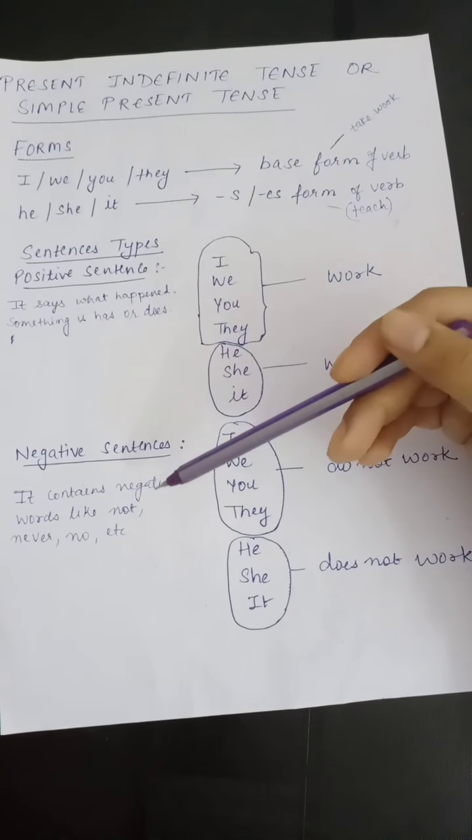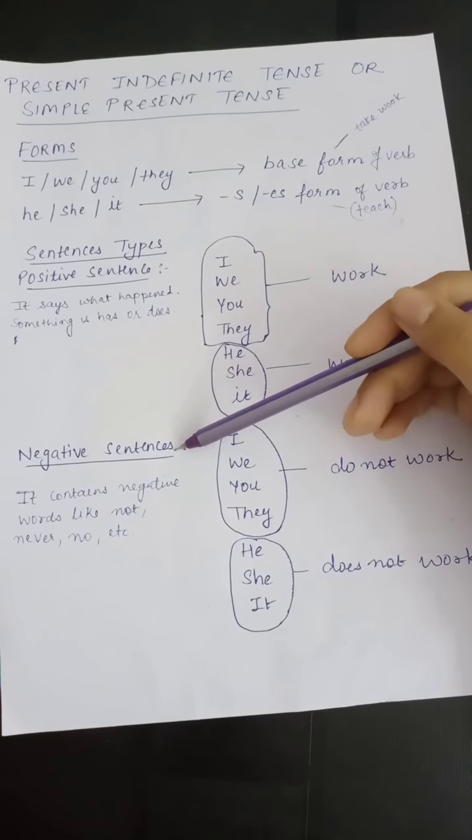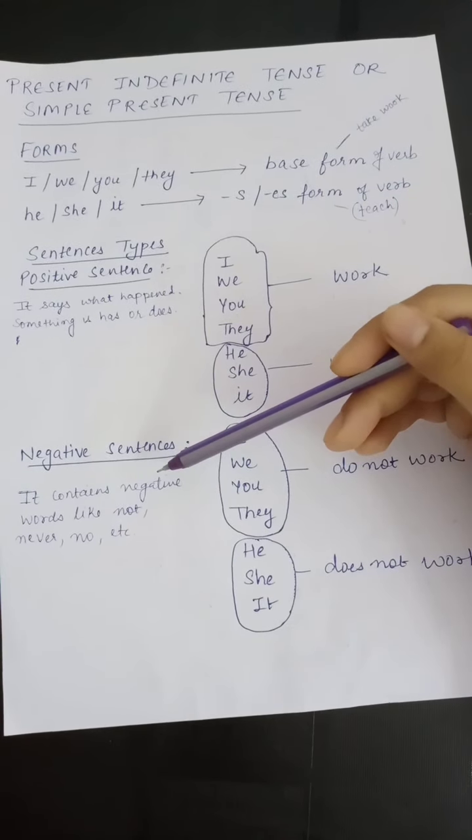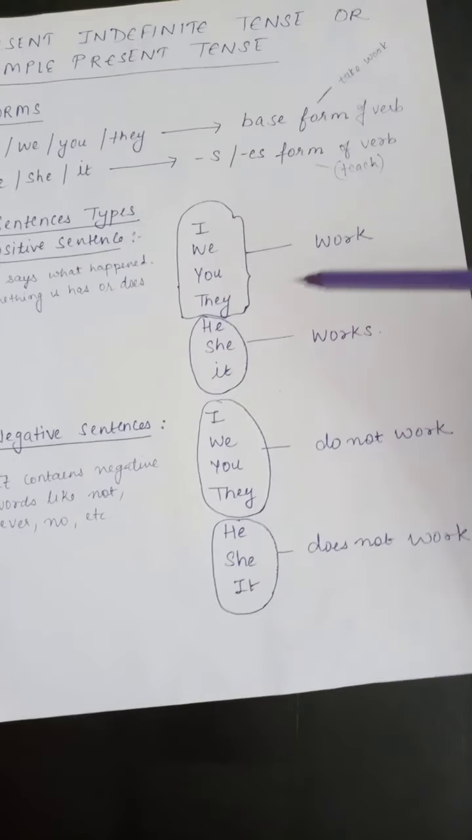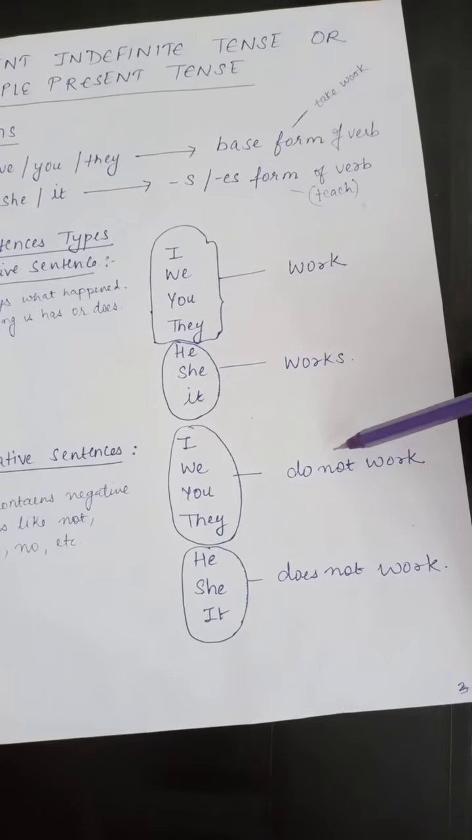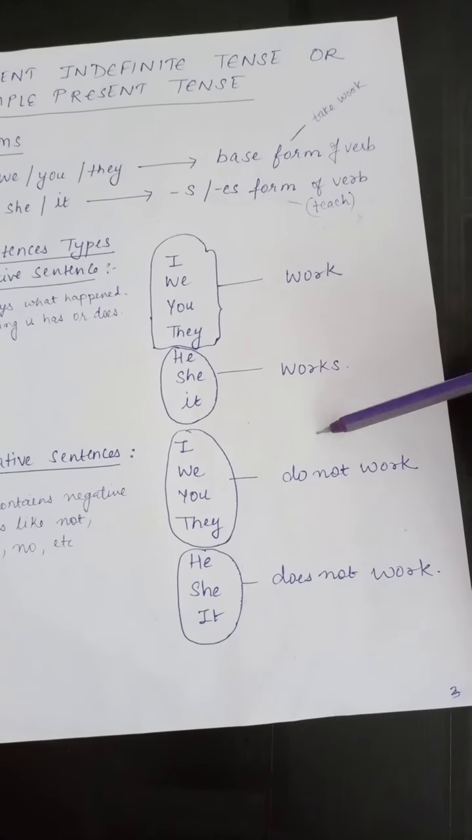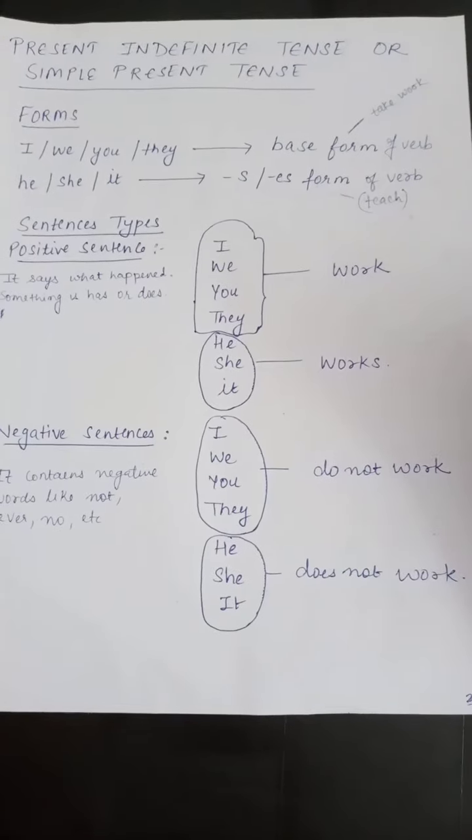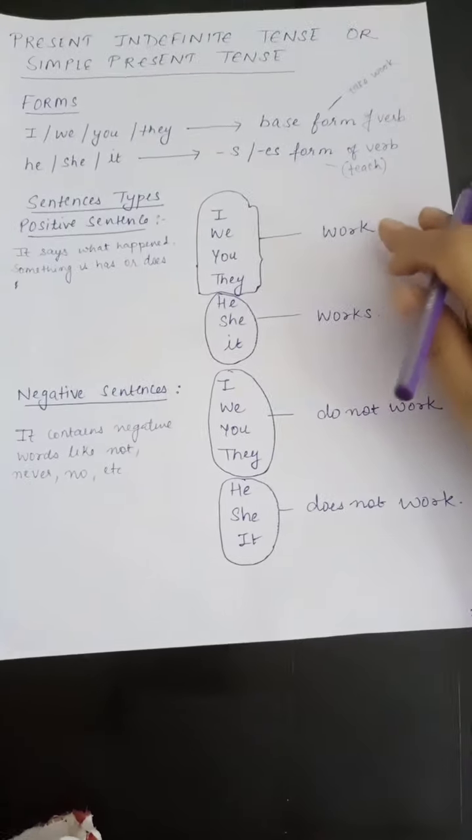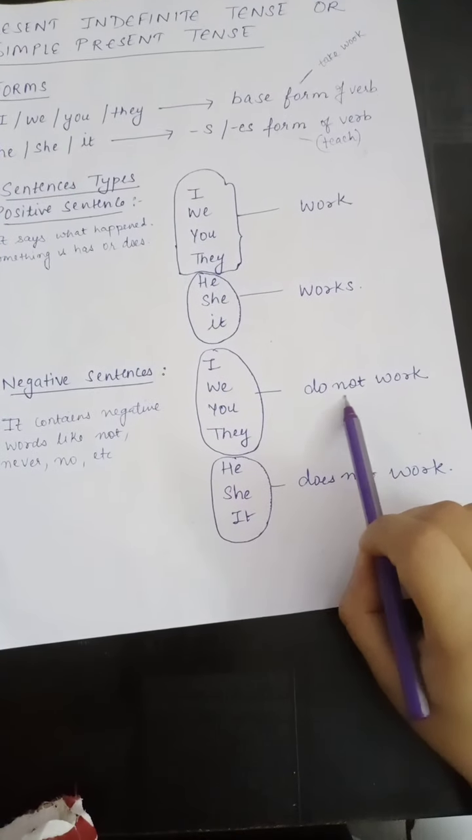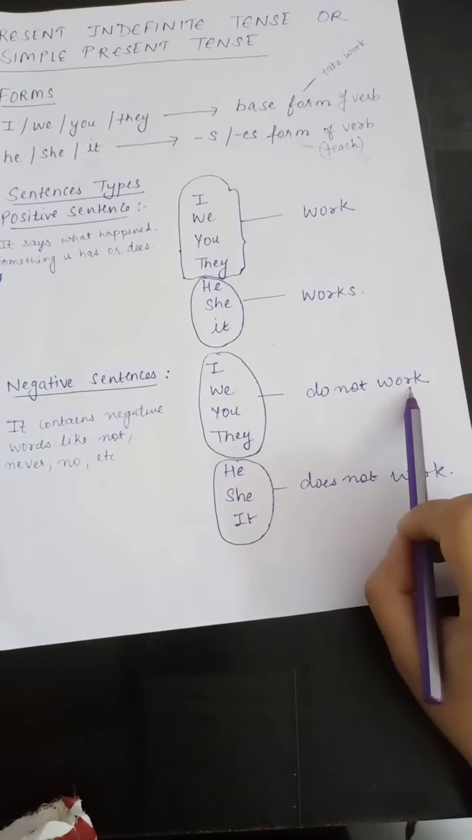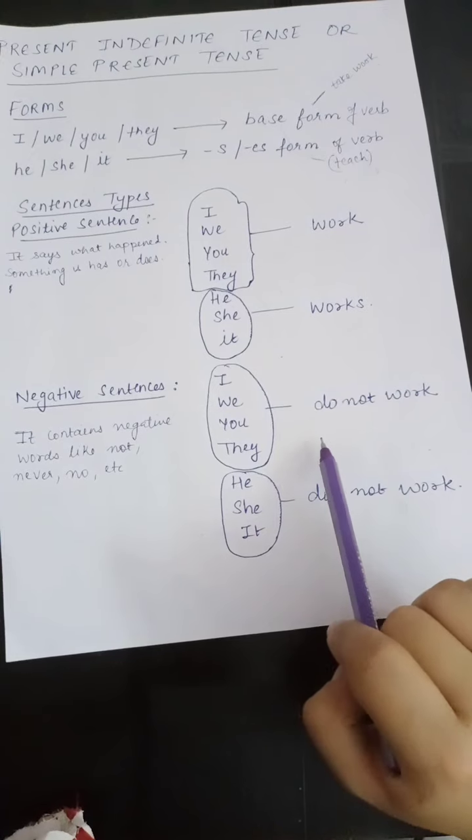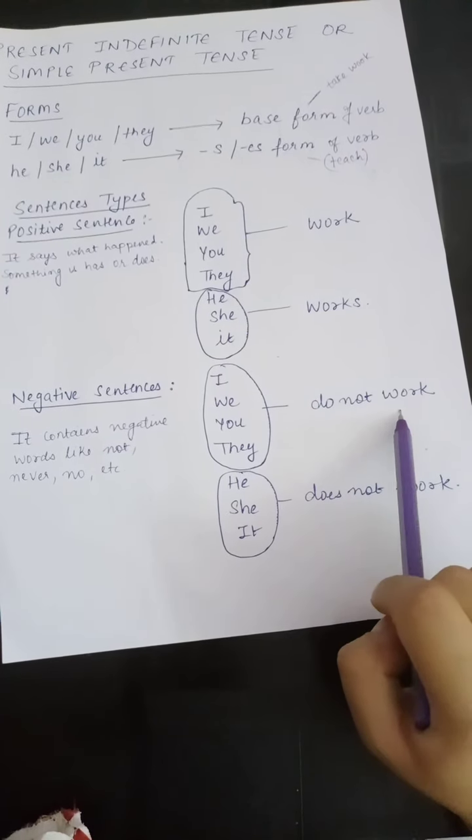Now second is negative sentences. So what are negative sentences? They contain negative words like not, never, no, etc. So, I do not work, we do not work, you do not work, they do not work. It is a negative sentence because here not is added to the sentence, which tells that something does not happen, okay?